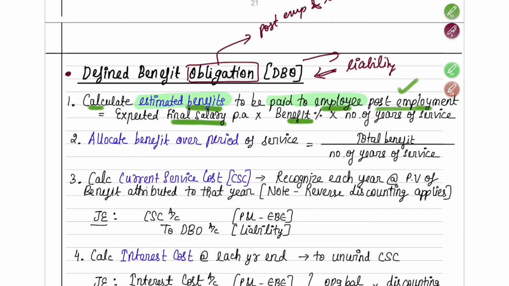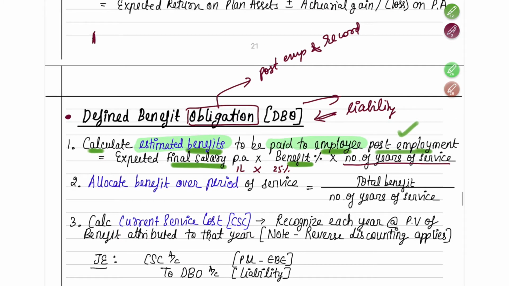Suppose his final salary is 1 lakh rupees. 1 lakh is very less, but okay, for example we'll take 1 lakh rupees per annum. For a year, he is earning 1 lakh rupees. On that 1 lakh rupees, you are going to give him an extra benefit of, suppose, 25%. So that means 25,000 rupees of benefit. For all the years of service he is going to continue in the company, 25,000 will start getting accumulated.